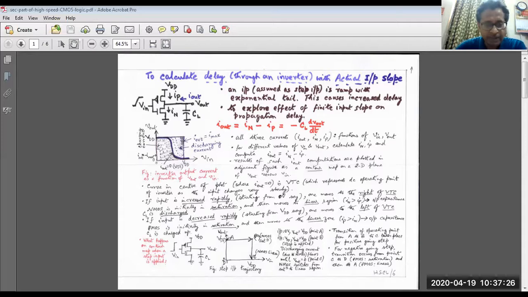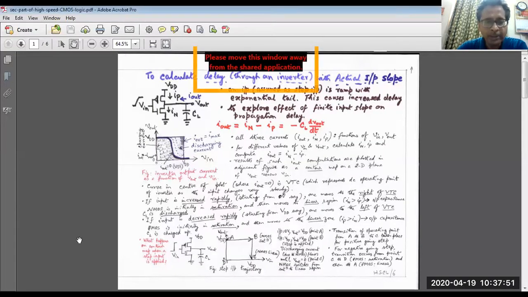So now, this is the situation. You will be at the point A when the input voltage is at 0 volt, and the output voltage is Vout, because the PMOS transistor provides a perfect channel.